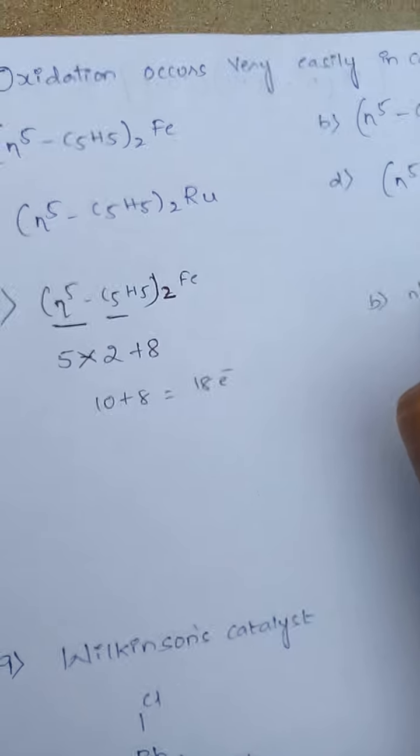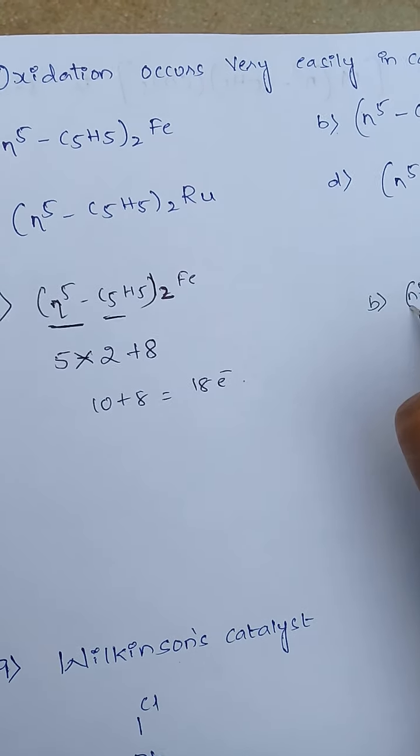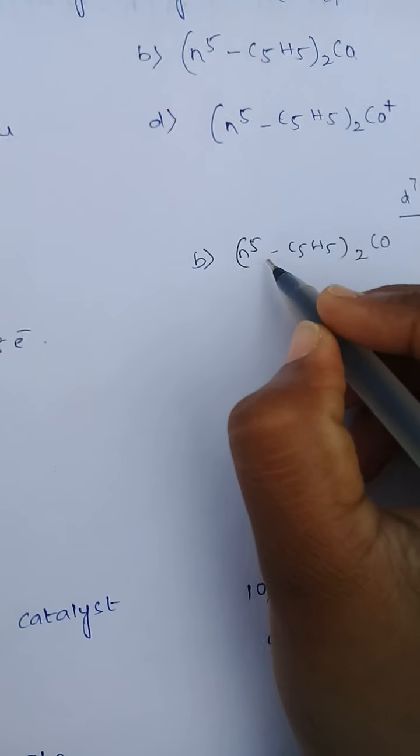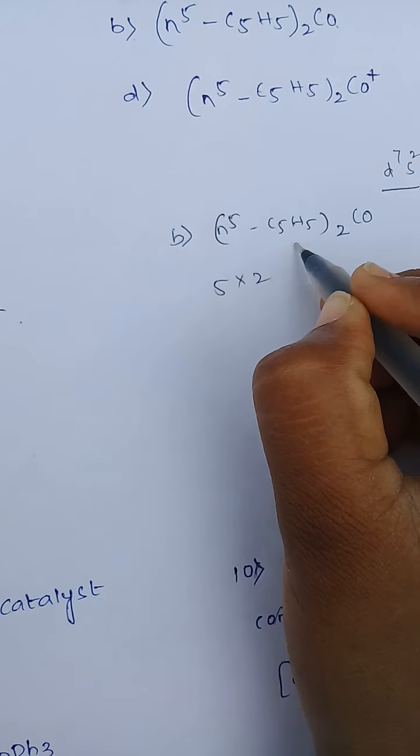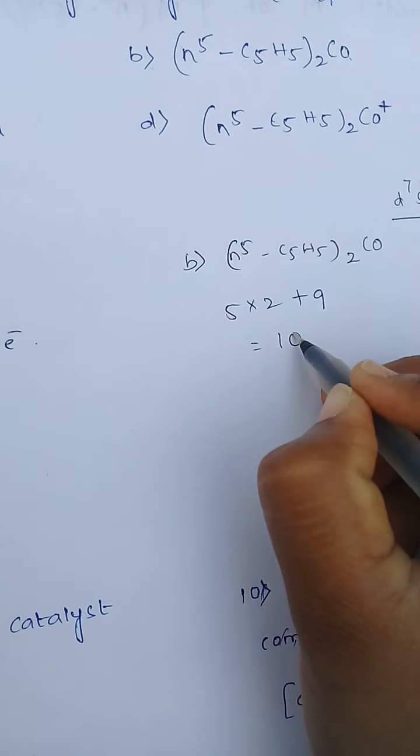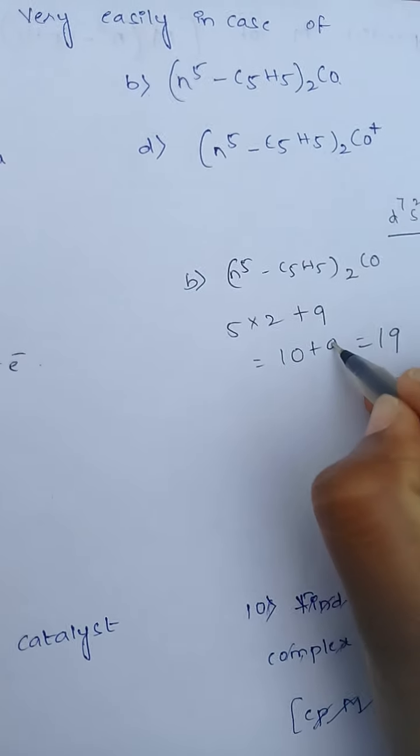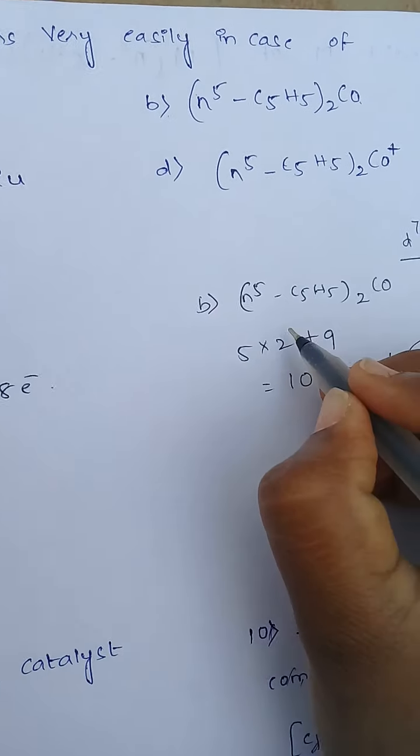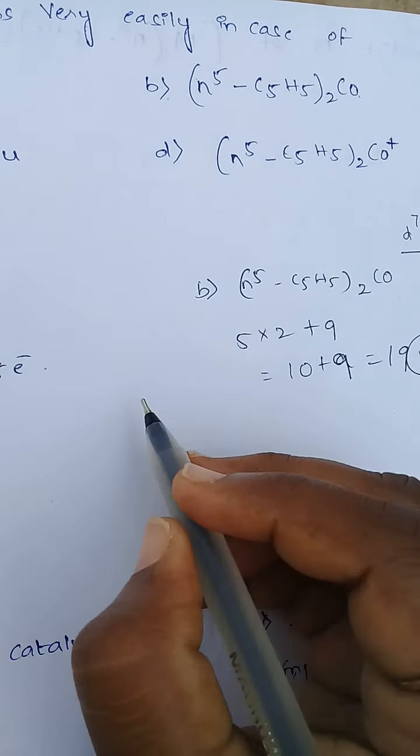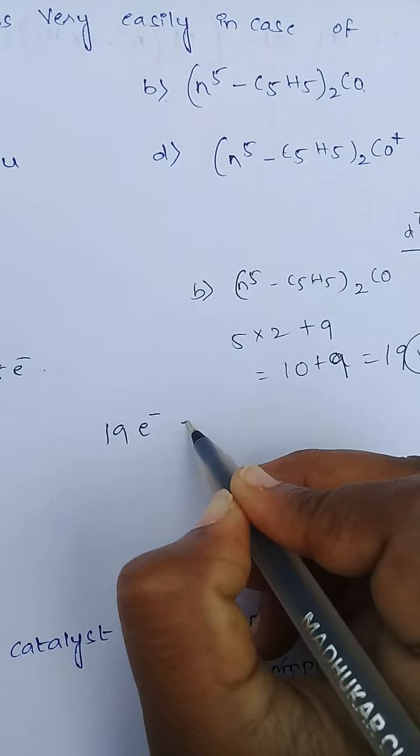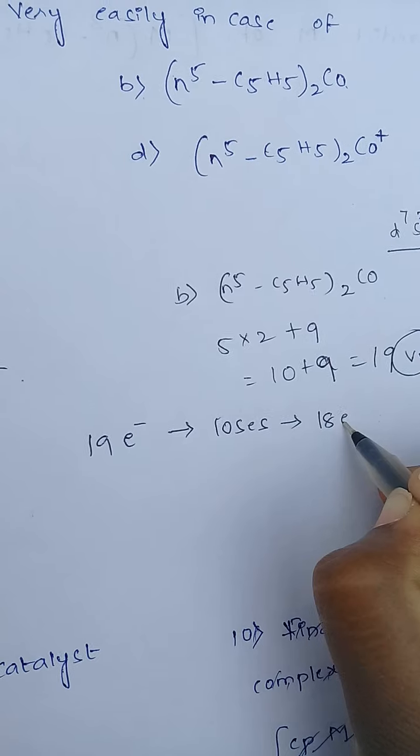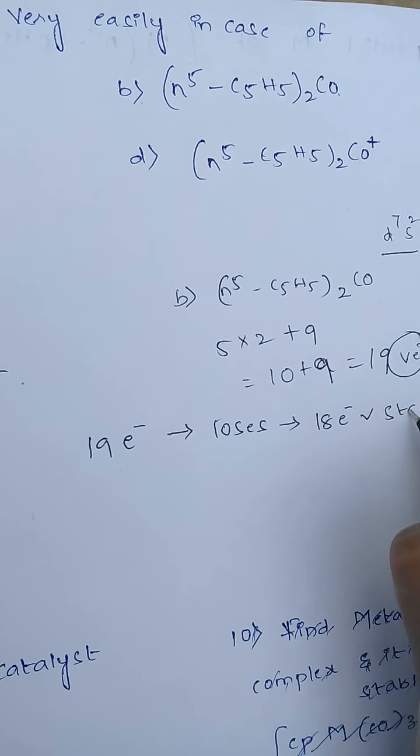And option B, η5-(C5H5)2Co. See here, η5 means 5 electrons, and there are 2 such ligands, so 2 into 5 plus cobalt donating 9 valence electrons. 10 plus 9, 19 valence electrons. The total complex attains 19 valence electrons. We already discussed that 19 valence electrons means it loses 1 electron. When it loses 1 electron, it attains 18 valence electrons, and at that time this complex is stable.